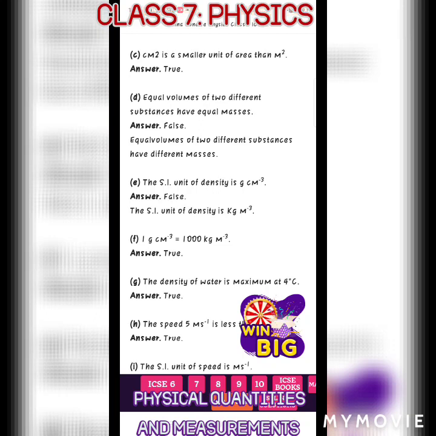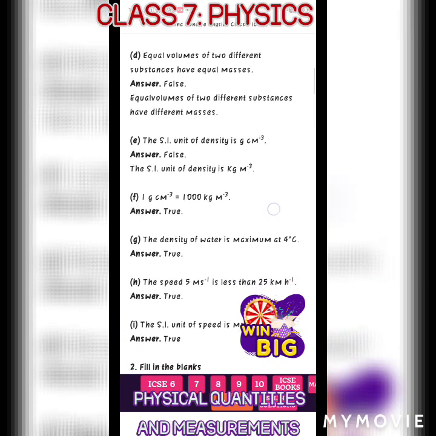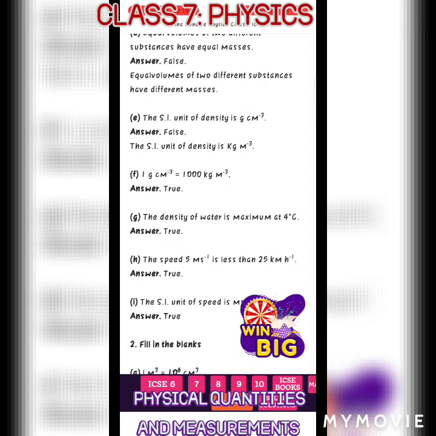Therefore, the SI unit of density is kilogram per meter cube. Next question. 1 gram per centimeter cube is equal to 1000 kilogram per meter cube. It is a true statement.